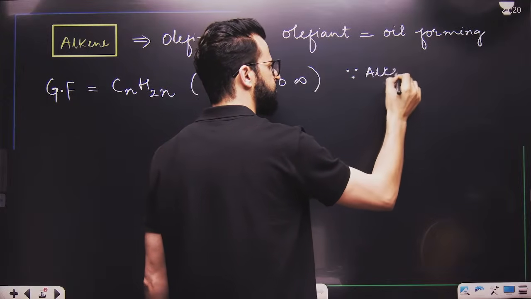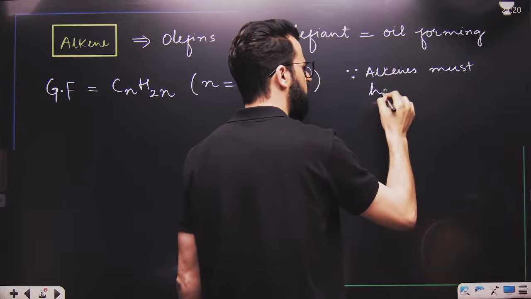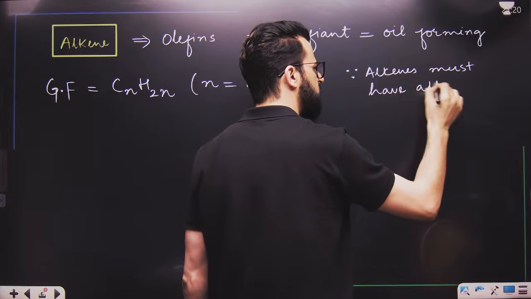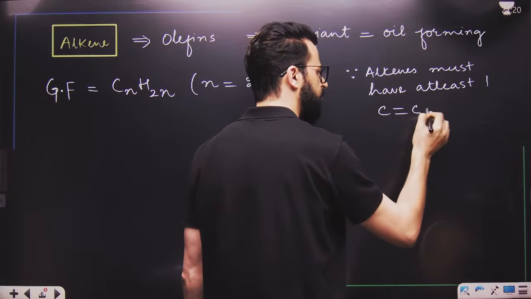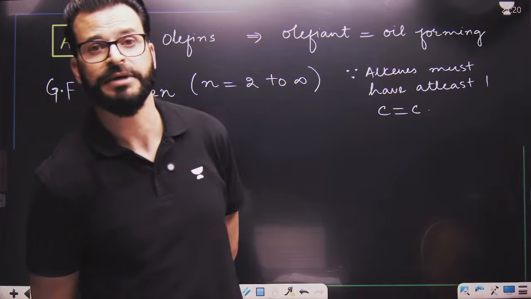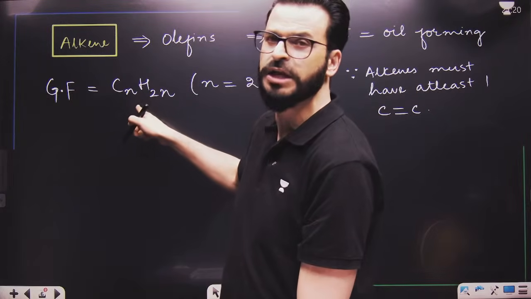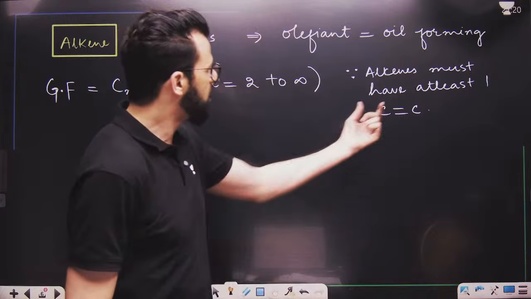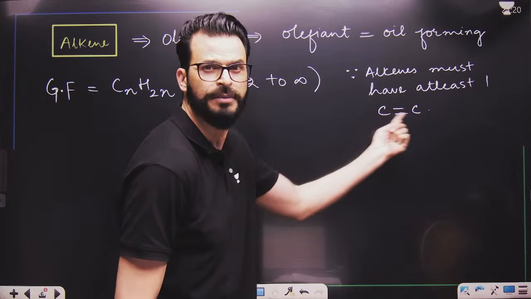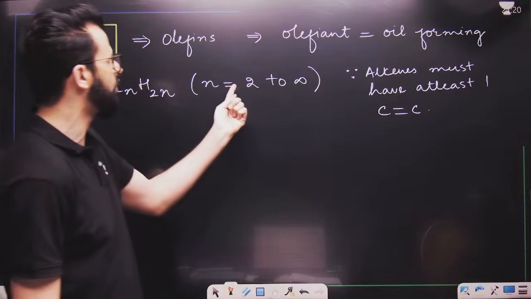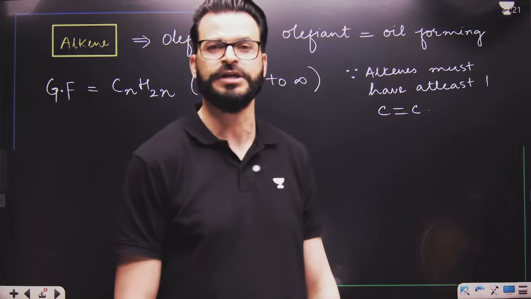Because alkenes must have at least one carbon-carbon double bond. If alkenes must have at least one carbon-carbon double bond and their general formula is CnH2n, that means alkenes must have at least two carbons. That's why n starts from 2, not from 1. Is this point clear to you?